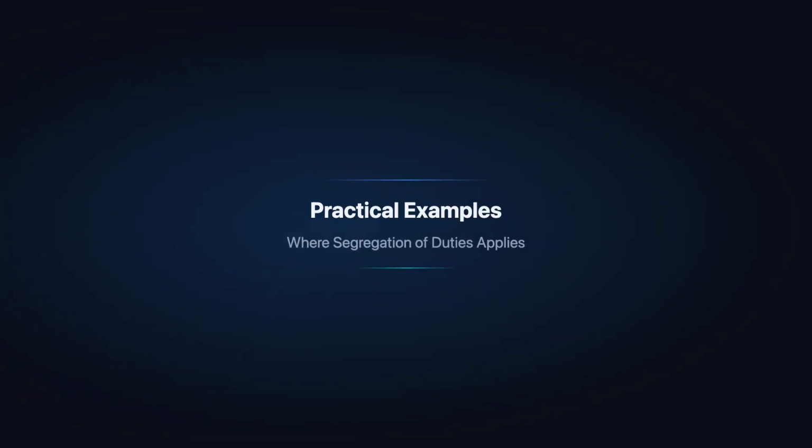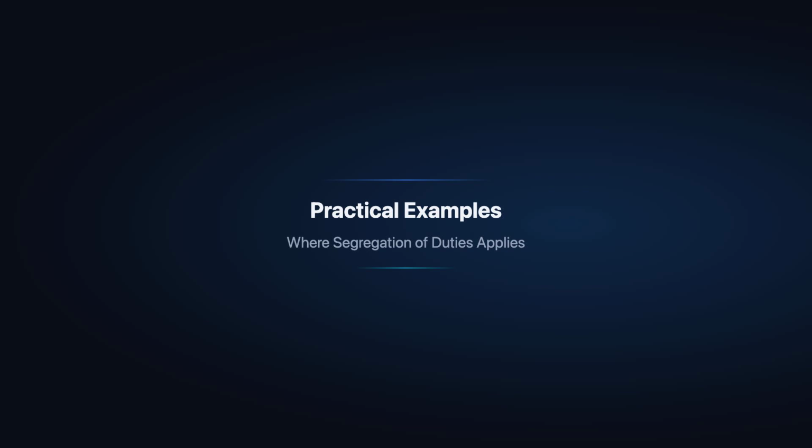Let us look at concrete examples of where organizations must apply segregation of duties and what that separation looks like in practice. Practical examples of segregation of duties span development, operations, access management, and financial controls, wherever a single point of unchecked authority creates risk. The separation of development from deployment is one of the most widely recognized applications of A.5.3.